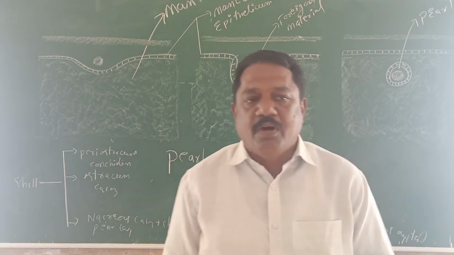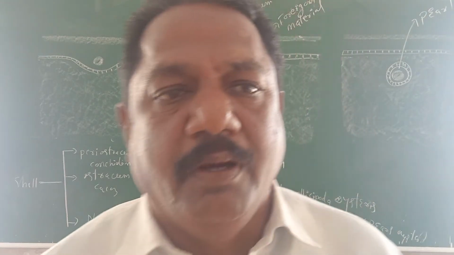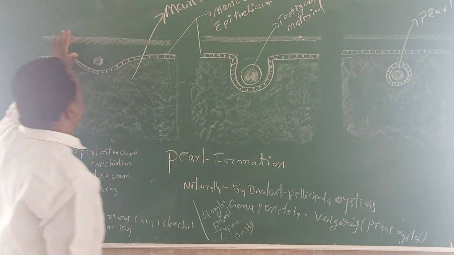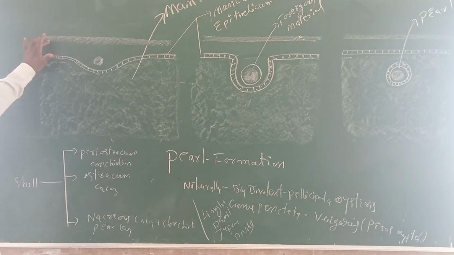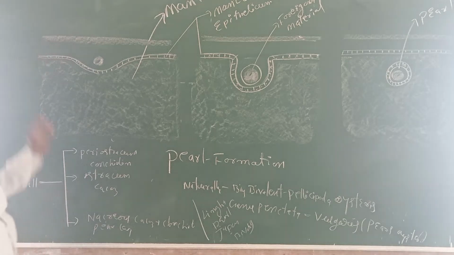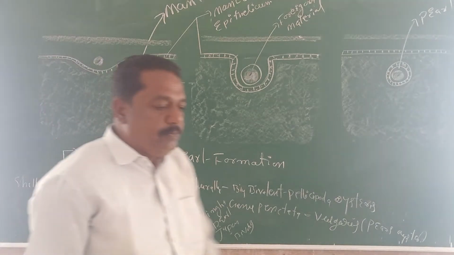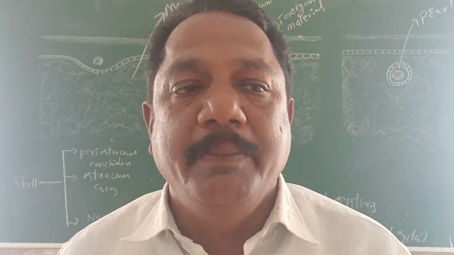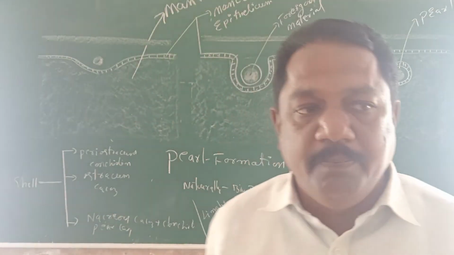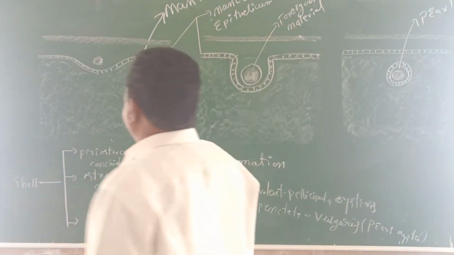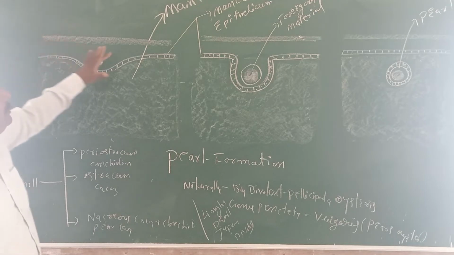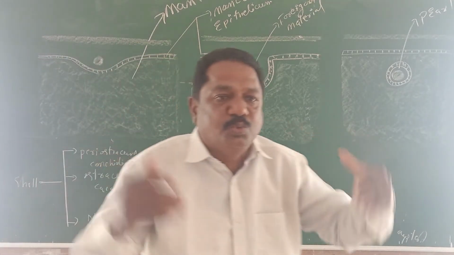It is a very simple phenomenon. Now observe this figure: this is the shell, this is the mantle, and in between is the mantle cavity. Whenever any foreign particles, whatever they may be, sand particles or any parasite, enter the mantle cavity, the cavity lies in between these two layers.